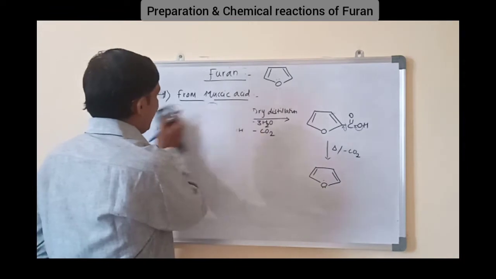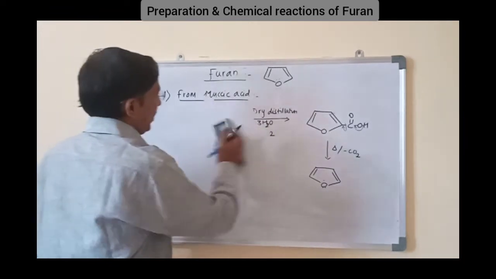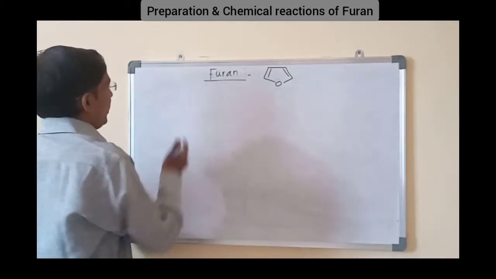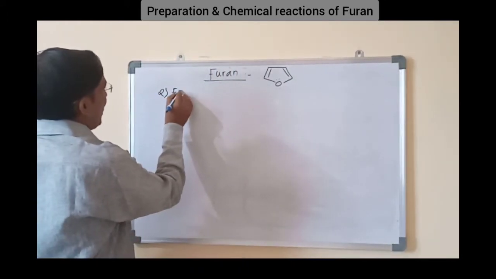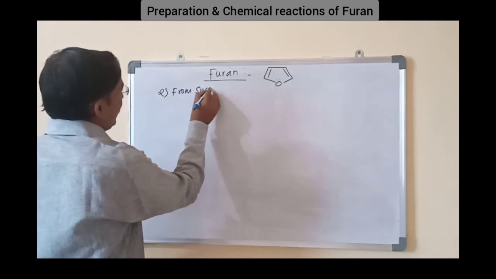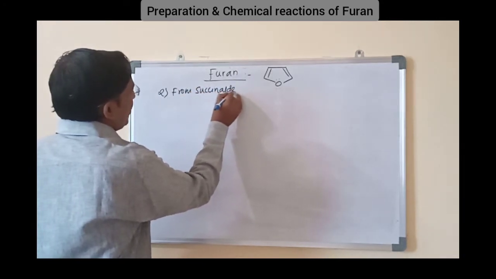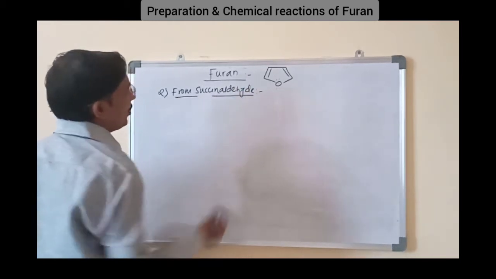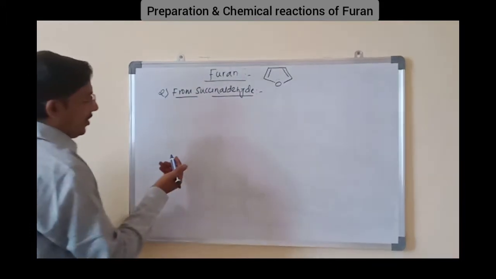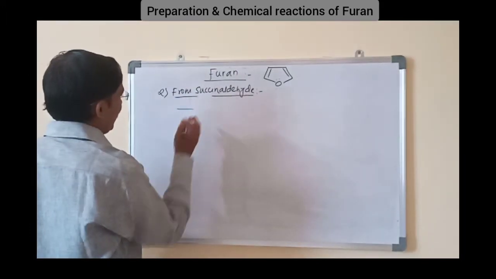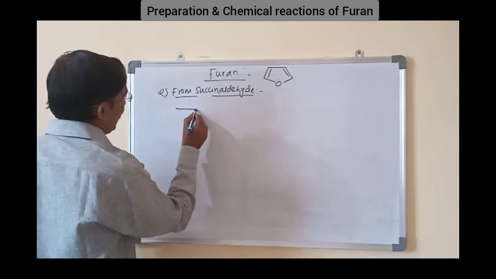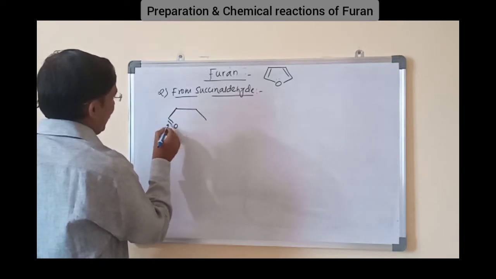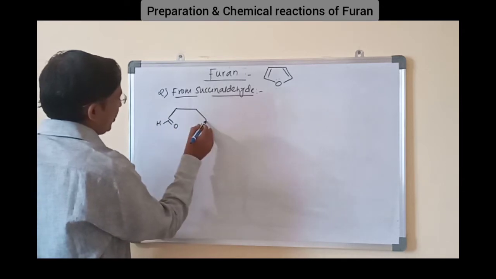Second preparation is from succinaldehyde. Succinaldehyde, the IUPAC name is butanedial. Okay, 1,4-butanedial. Succinaldehyde. This is CH2, CHO, CH2, CHO.